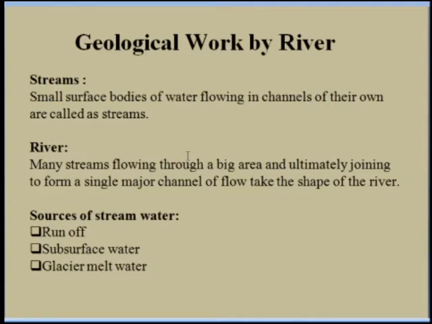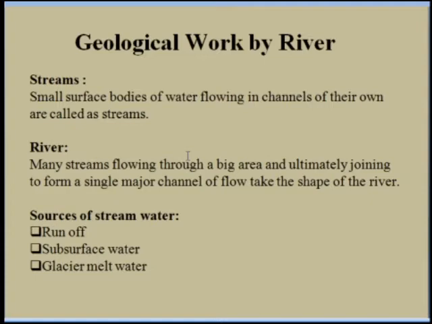As we know, 71% of the surface of the earth is covered with water. This water is in the form of streams, rivers, lakes, oceans, and seas. This water possesses some motion, and then it becomes an important geological agent which modifies the surface of the earth.